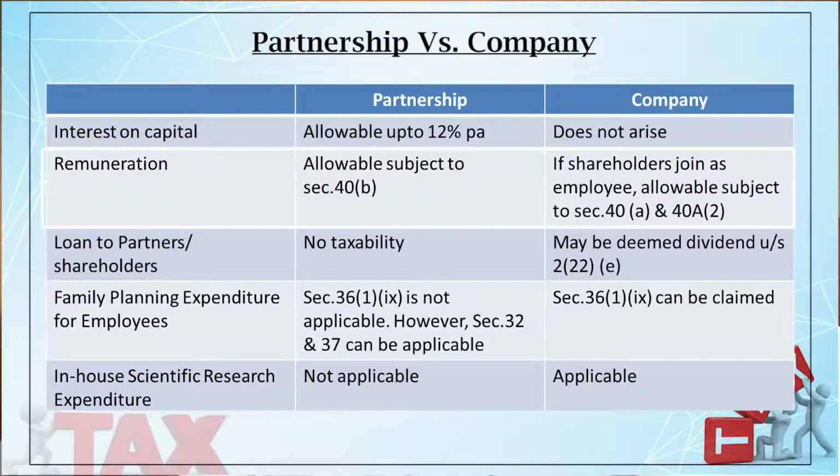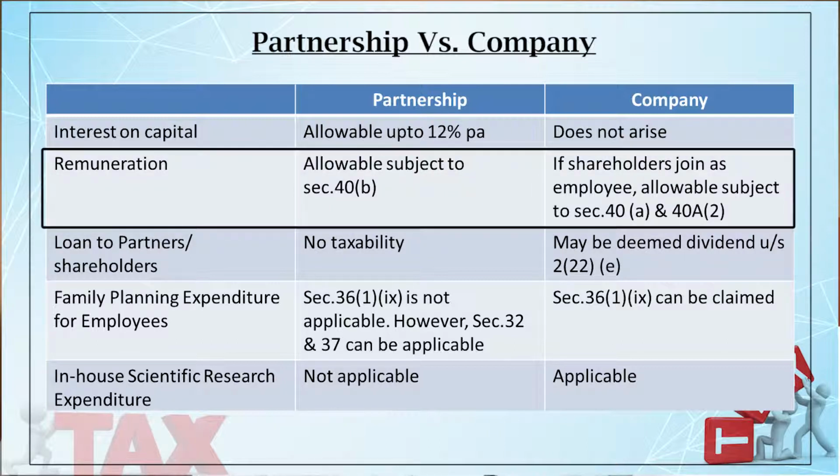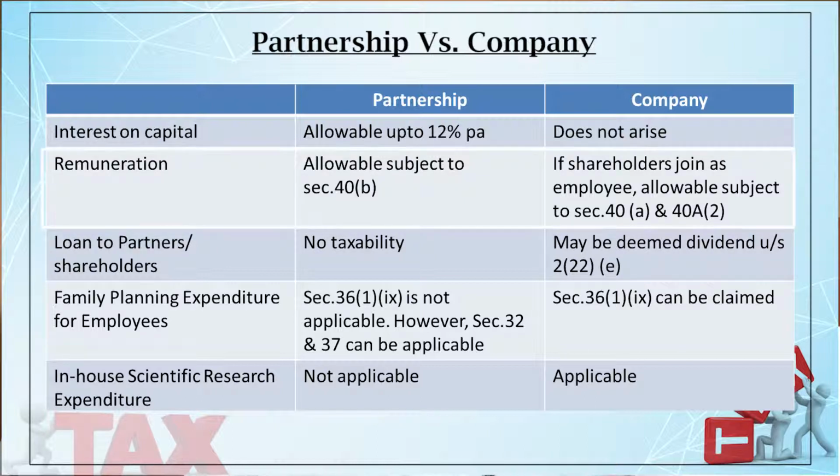And what is that limit? The limit is on the first 3 lakh of the book profit, it is 90%, or 1,50,000, whichever is higher, and on the balance it is 60%. That's the limit. So, if the firm pays remuneration up to that limit, the entire amount is allowable.